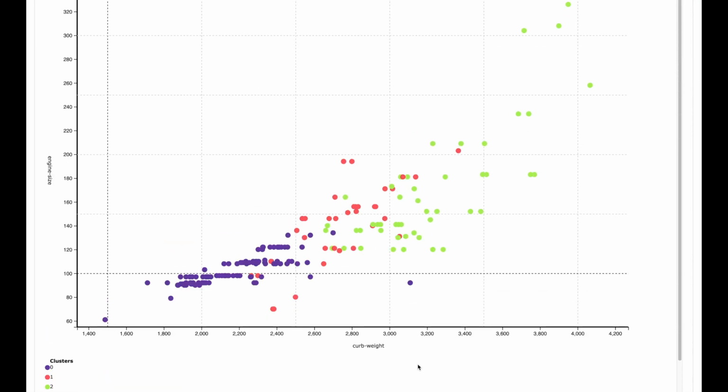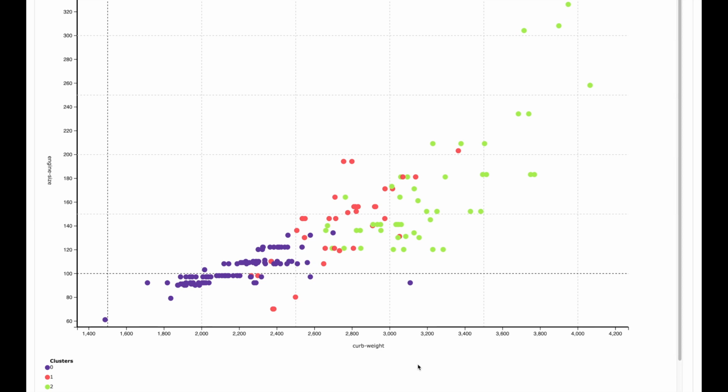So each dot on this scatter plot represents a car. So we see 3 clusters. We see the blue cluster, we see the red cluster, we see the green cluster. The X and Y axis of the scatter plot, which here are the curb weight and the engine size, have been automatically chosen so that the clusters are clearly visible.